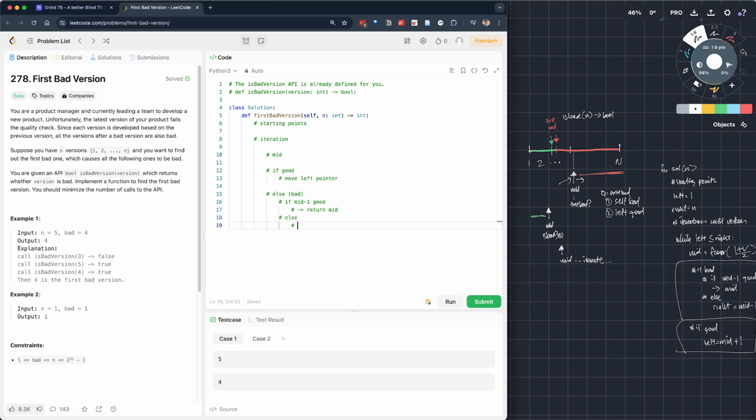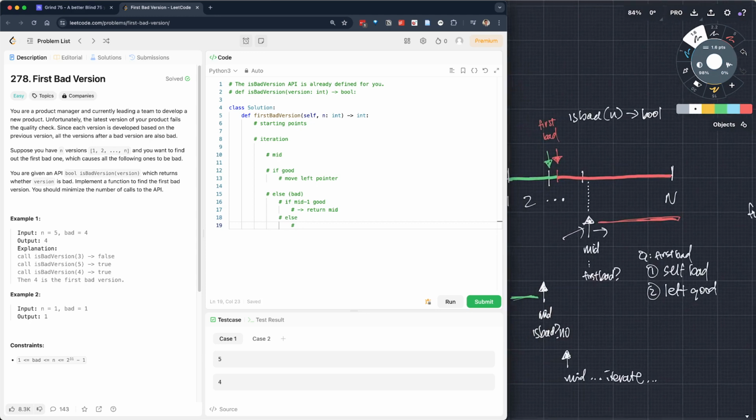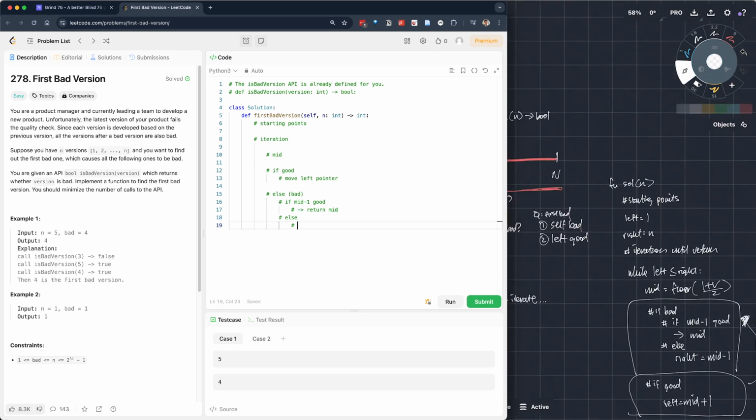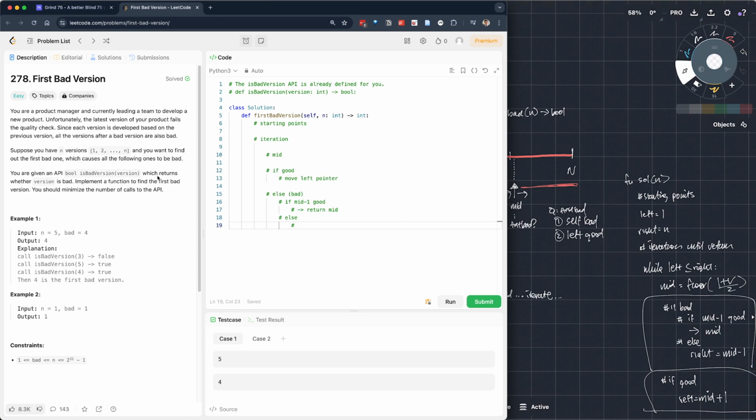And then if it's not, then this is potentially in a whole line of bads. So if it's not, then it's potentially any one of these bads, right? It could be this one, could be that one, could be any one of these. We know it's not the first bad. It could be any one of these bads. But it's not enough for us to stop iteration, right? So what else we got? And in that case, then we want to move the right pointer.